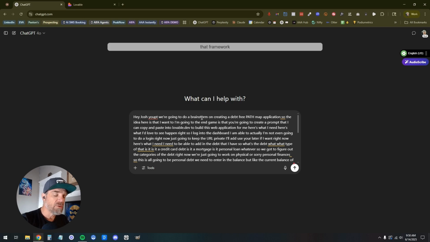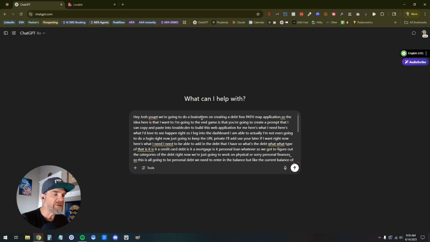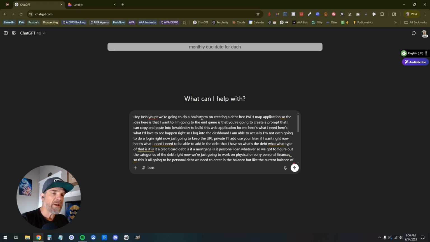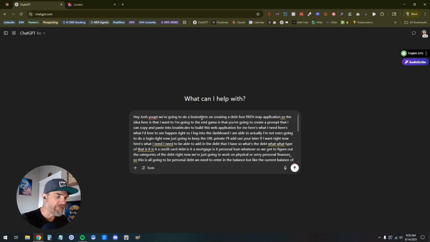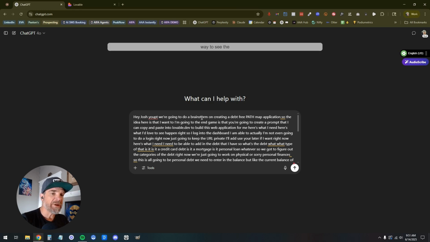I also want to be able to add in the monthly due date for each debt. So when is each debt due every month? And essentially have a way to see the debts cleared and how much, I suppose, recovered personal revenue or personal income has been recovered through paying down these debts.